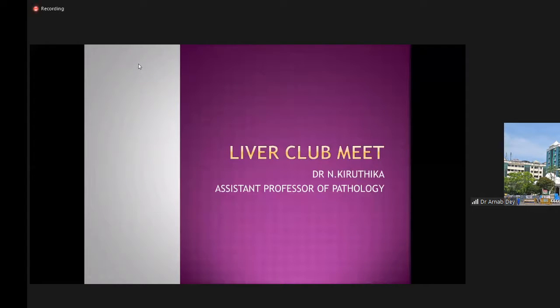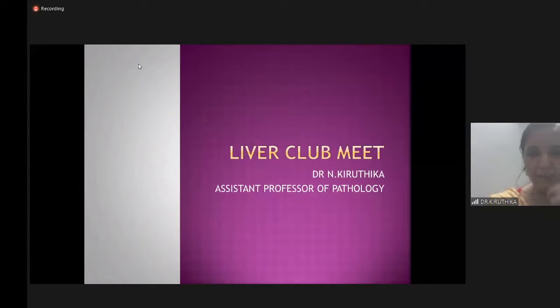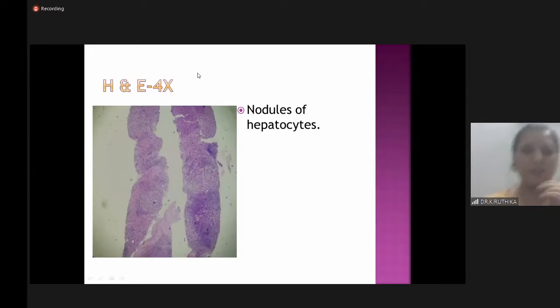Sorry for the delay. I am Dr. Kritika, Assistant Professor of Pathology. I'm going to talk about the liver biopsy of the patient. So this is a hematoxylin and eosin stain in scanner view showing nodules of hepatocytes separated by fibrous tissue.